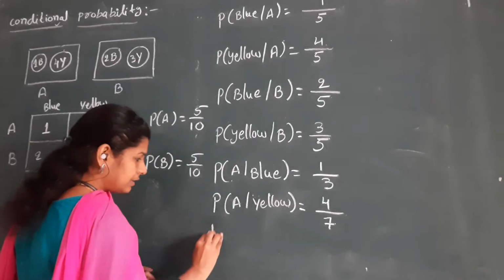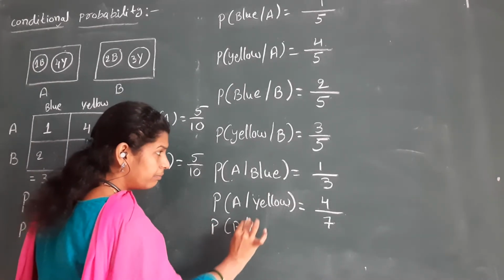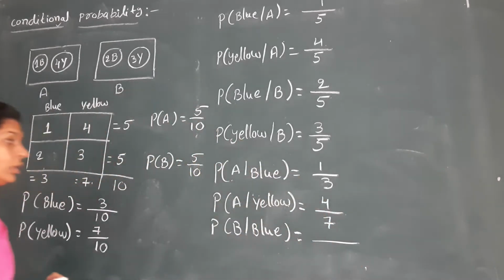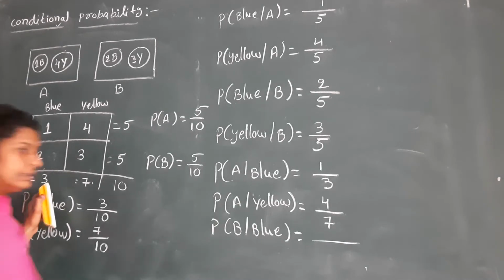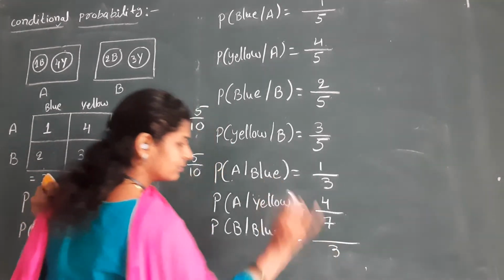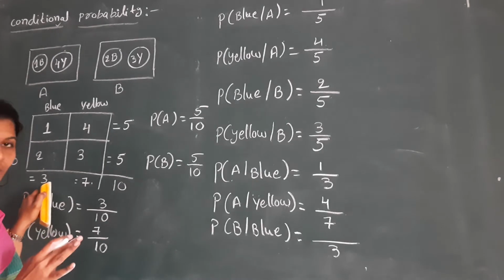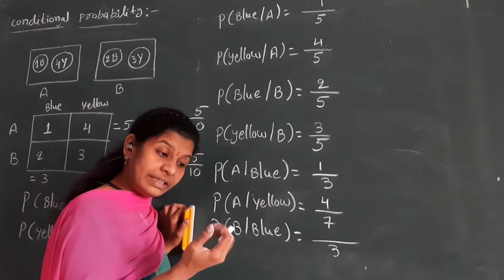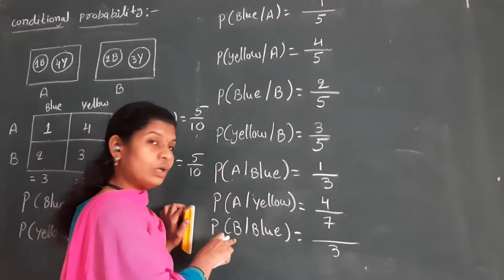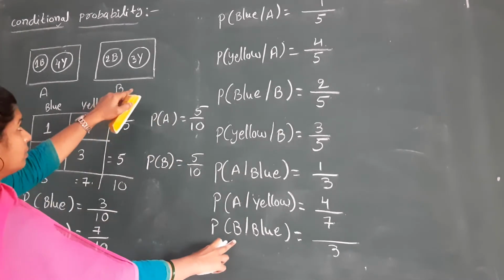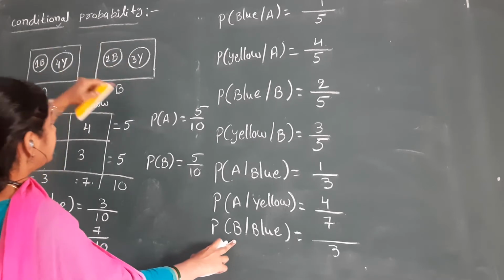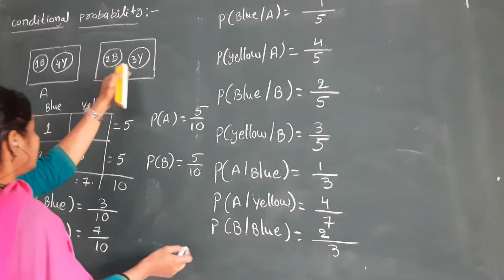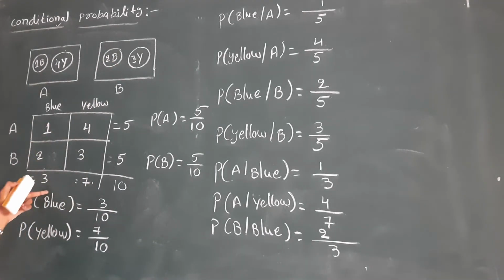Next, similarly, probability of B given blue. So how many total blue balls? Blue balls are 3. What is the meaning of this? I selected one ball that is blue and comes from only B. In this B box, how many blue balls do we have? Only 2, but totally 3.